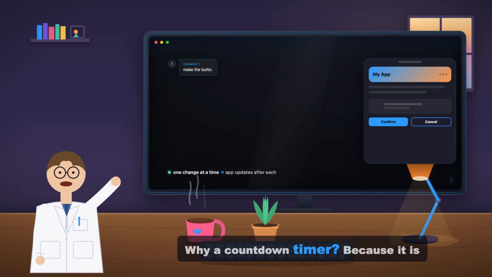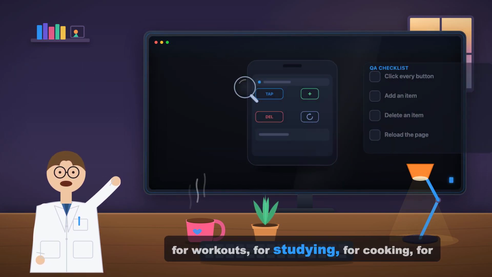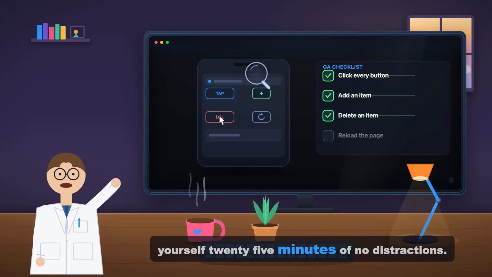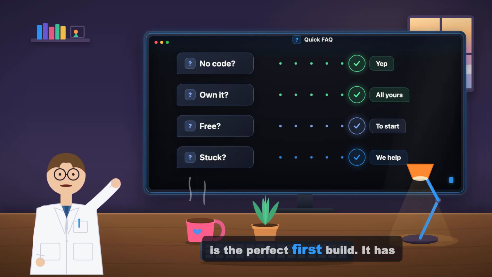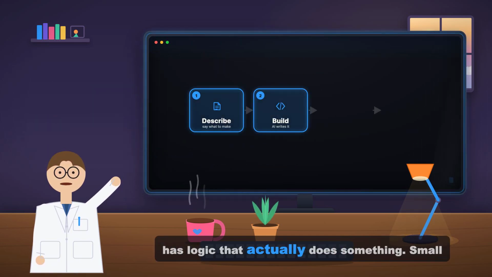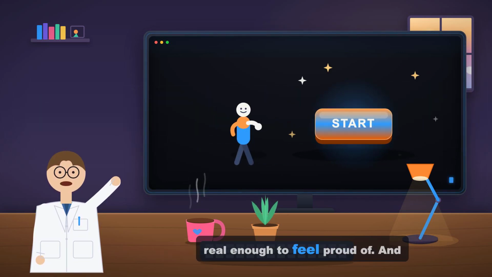Why a countdown timer? Because it is genuinely useful. You can use it for workouts, for studying, for cooking, for those focus sessions where you promise yourself 25 minutes of no distractions. And more importantly, it is the perfect first build. It has a display, it has buttons, it has logic that actually does something. Small enough to finish fast, real enough to feel proud of.